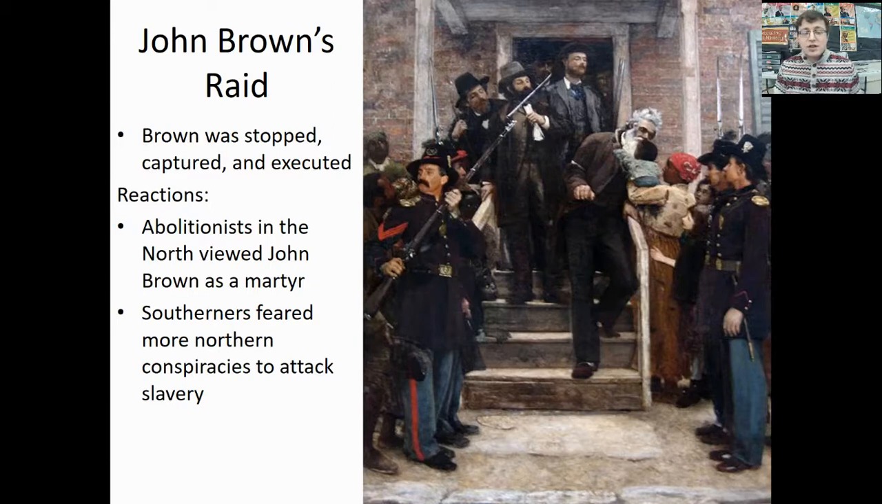The abolitionists in the North saw John Brown as a martyr, but in the South, they feared that this was a Northern conspiracy and an attempt to attack slavery. With this, tensions are at an all-time high, and we're very close to reaching that breaking point, a breaking point that will start the Civil War.